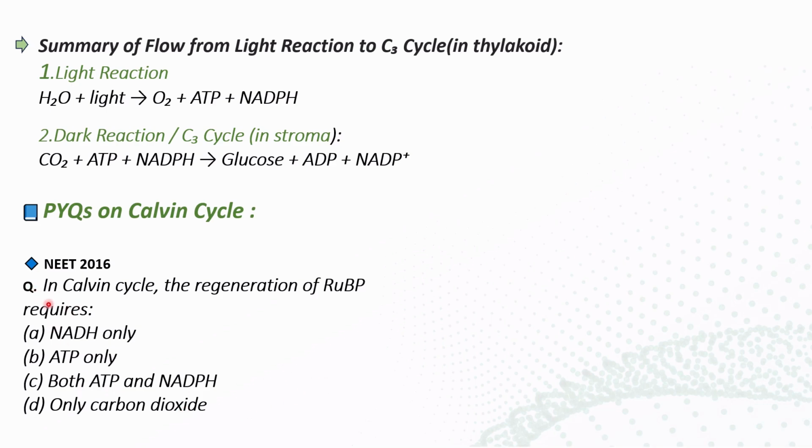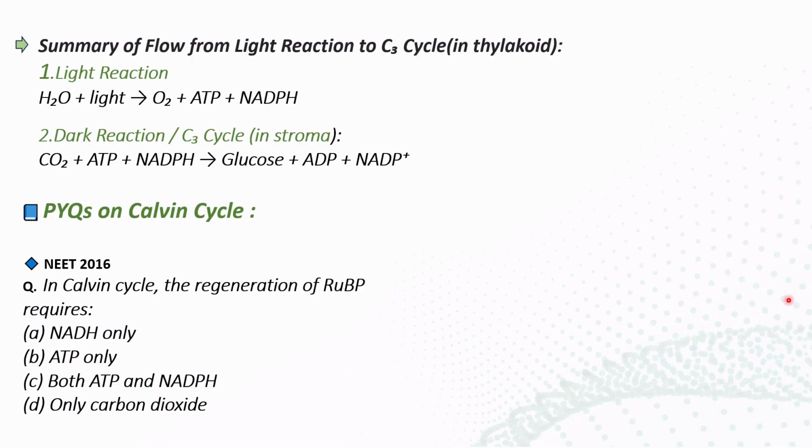In the Calvin cycle, the regeneration of RuBP means when G3P is converted to RuBP, which type of energy is needed? We have already discussed it in the cycle itself, so I think you can guess the answer. That's why I'm not telling the answer here.